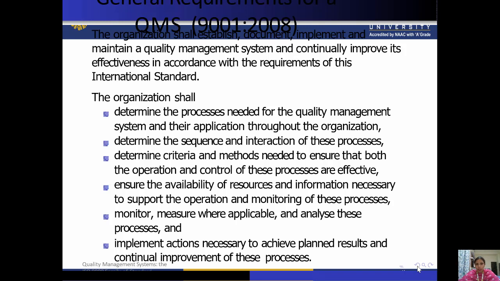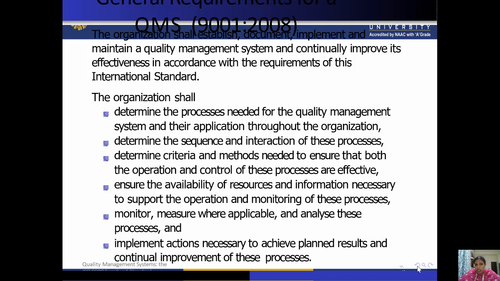In previous videos we discussed ISO 9000:2000 and ISO 9000:2005. Now here are the ISO 9001:2008 general requirements. The organization shall establish, document, implement and maintain a quality management system and continually improve its effectiveness in accordance with the requirements of this international standard.